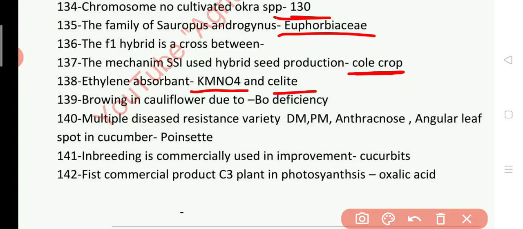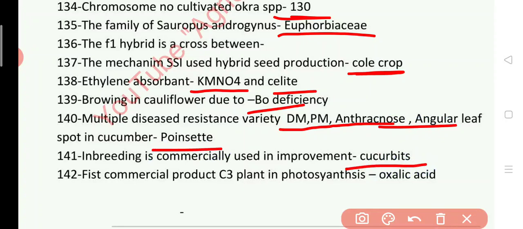Browning in cauliflower due to deficiency of boron. Multiple disease resistant variety DM, PM and anthracnose and angular leaf spot in cucumber is, which is a Poinsette. Inbreeding is commercially used in improvement of, answer is cucurbits.